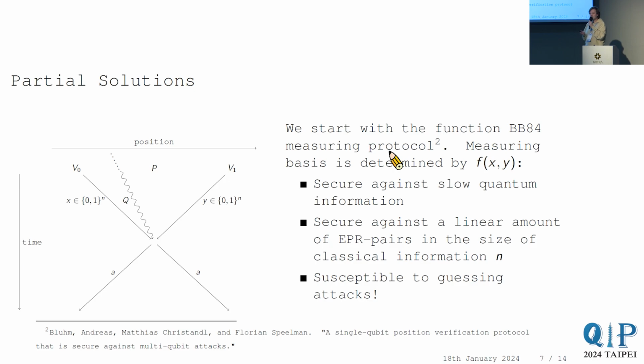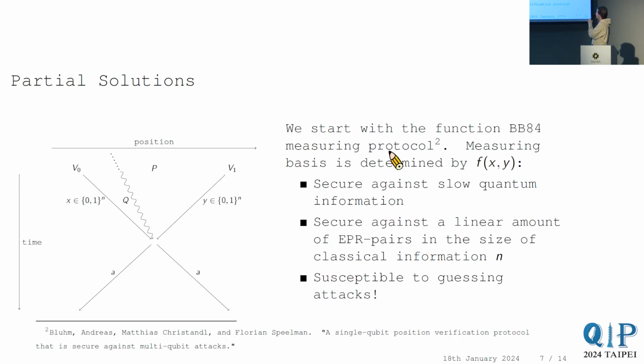But now the basis in which the honest prover has to measure is determined by two classical strings, x and y, and some Boolean function, f of x, y. So you have to compute some Boolean function on your inputs x and y, then you get some outcome 0 or 1, and that determines in what basis you need to measure the quantum input that you will receive.